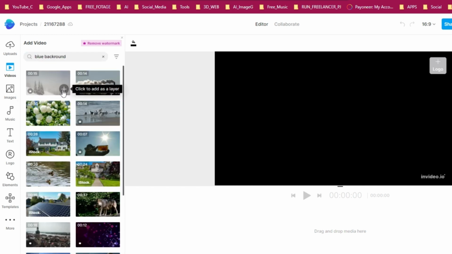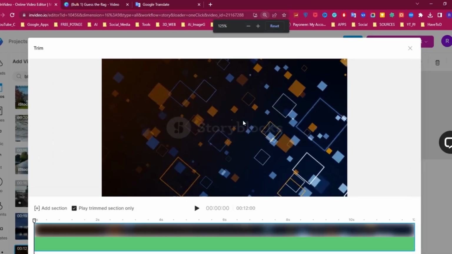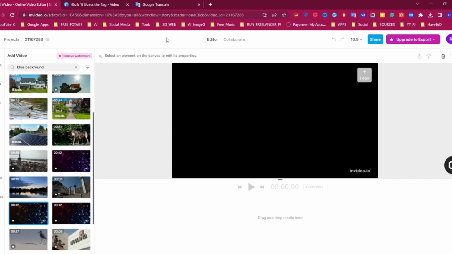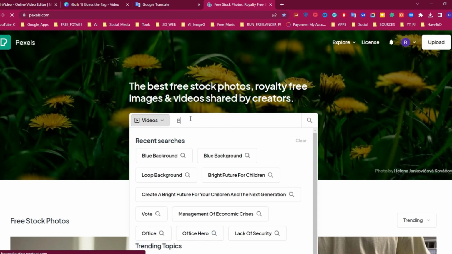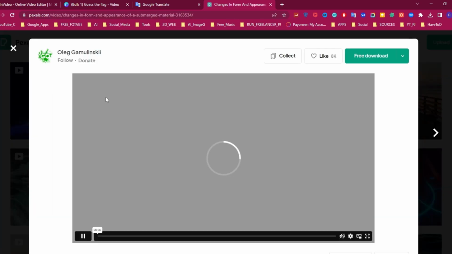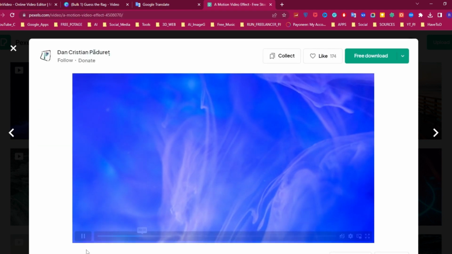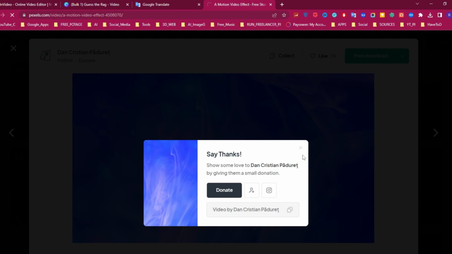We have two problems in this part of the tutorial. First, we can't find a good background for our video. And the second problem, when we add video, the video has this Storyblocks mark. The easy solution for this problem is to go to Pexels site and search for a blue background. Now find a great video and download it.